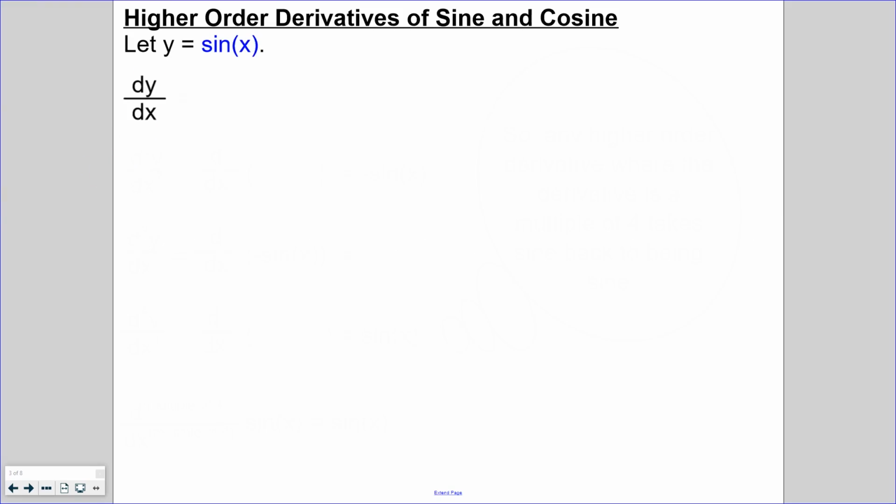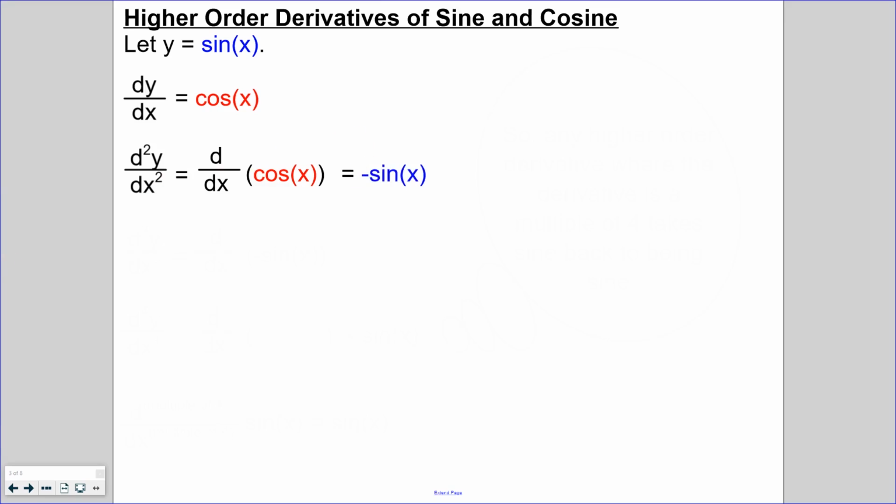So if we want to take the derivative of y, we have dy dx, and that's going to equal the derivative of sine, which is cosine. Now, if we want to find the second derivative, we know we're just going to take the derivative of the first derivative, which in this case is cosine. And we know the derivative of cosine happens to be negative sine.